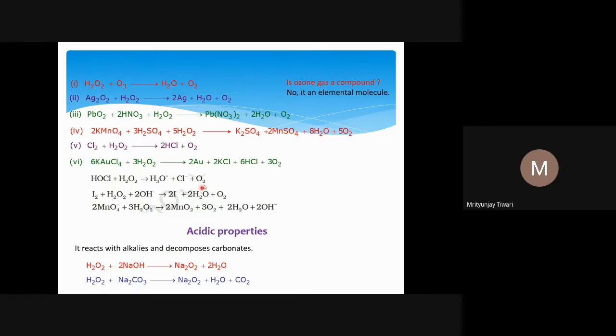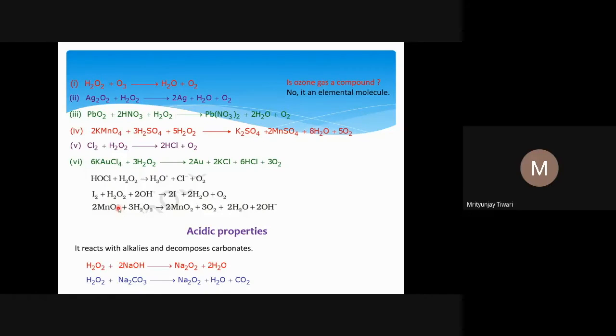That is why we see the formation of oxygen gas. Those were the acidic medium reactions that we have seen. The alkaline medium we can also see. So I2 plus H2O2 plus 2OH- gives 2I-. What we see here is that iodine goes from 0 to -1, a reduction in oxidation number, so it is a reduction. And from H2O2 we see the formation of O2, which is oxidation.